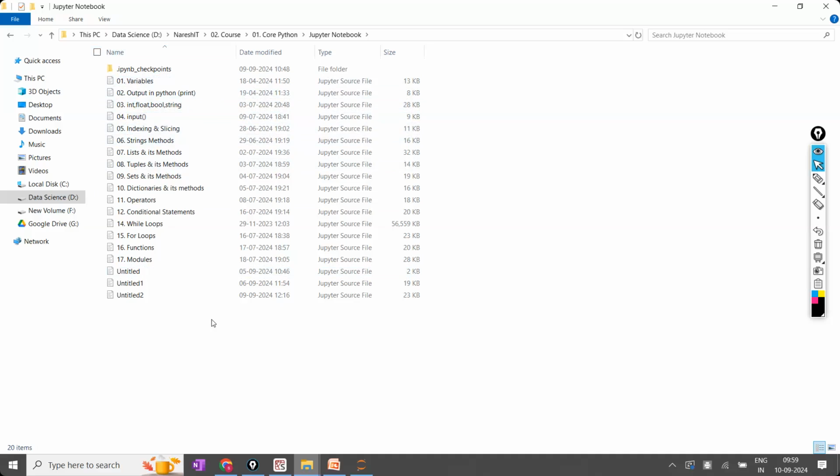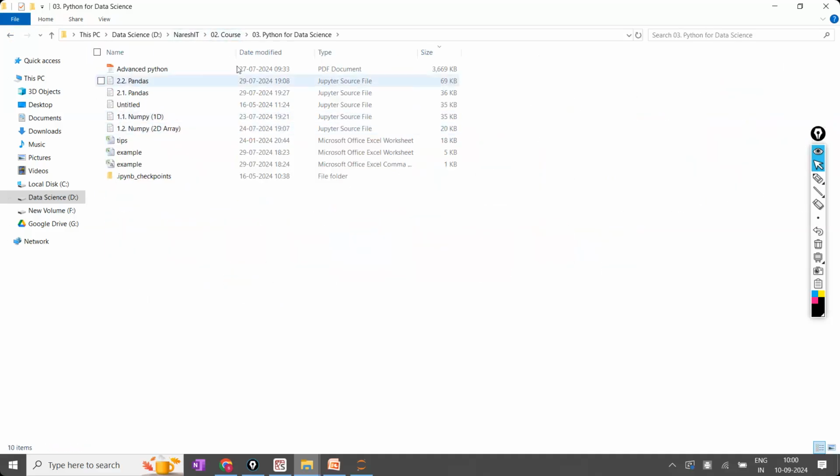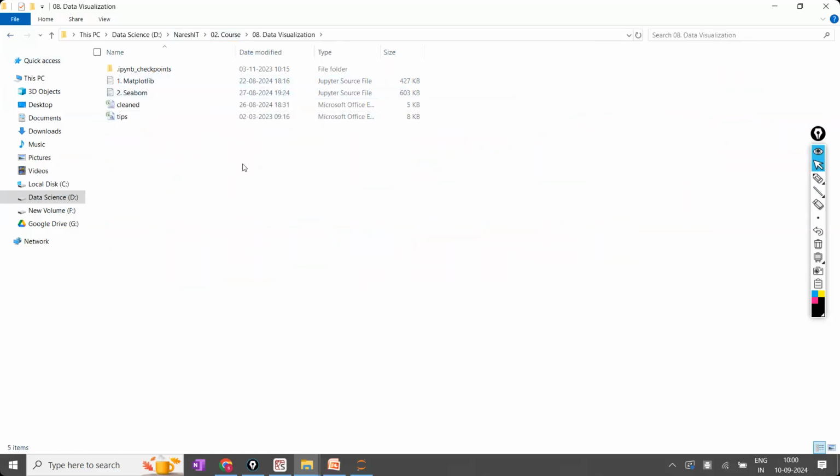So all these topics we are going to discuss in the core Python. Once these topics are completed, next topic. In your syllabus copy, whatever topics you are seeing now, exactly in the same order it will be there. And once it is completed, I will move on to Python for data science, which is related to pandas and NumPy. So NumPy is there, pandas is there. And once NumPy and pandas are completed, I will move on to data visualization, that is Matplotlib and Seaborn. They come under data visualization, plots. So that is a separate folder. I have kept it like that.